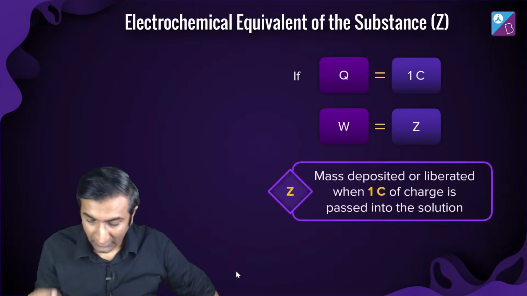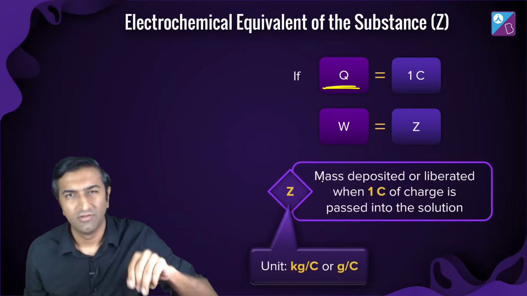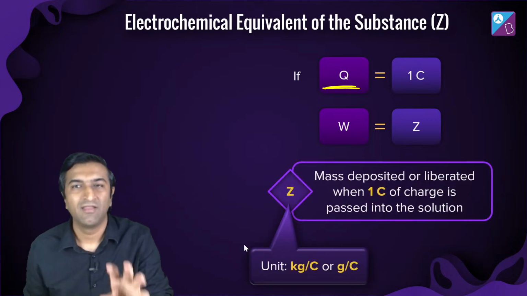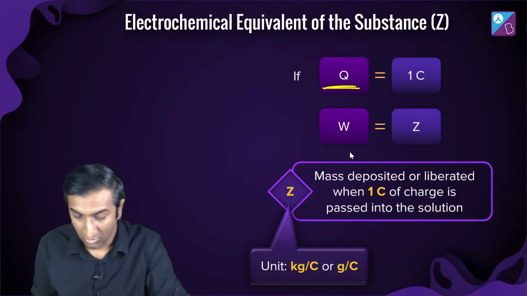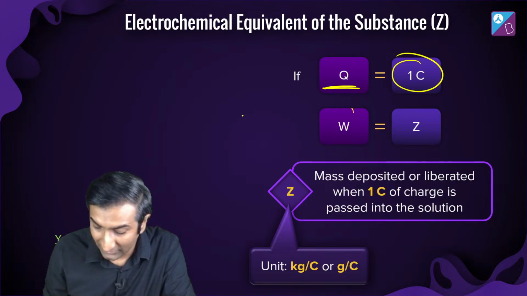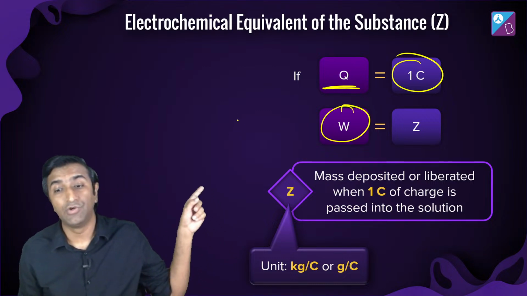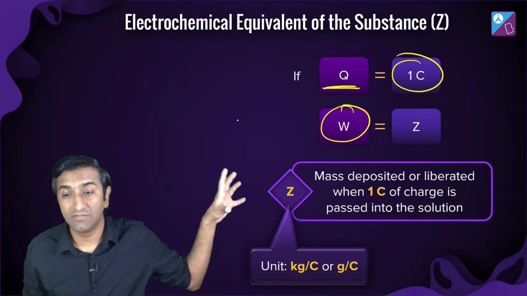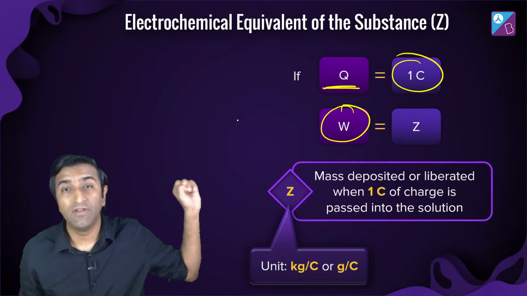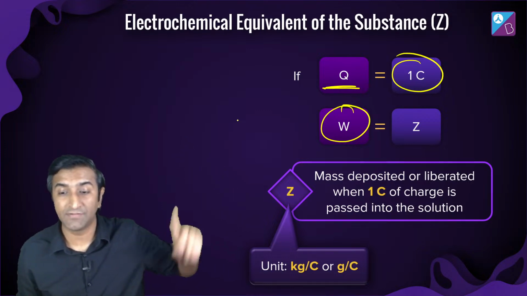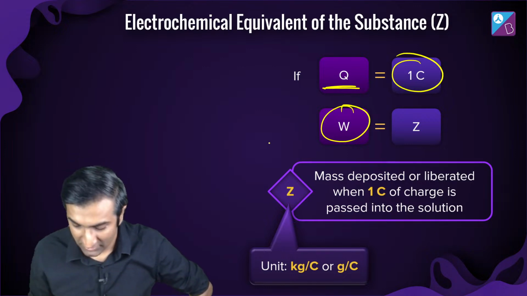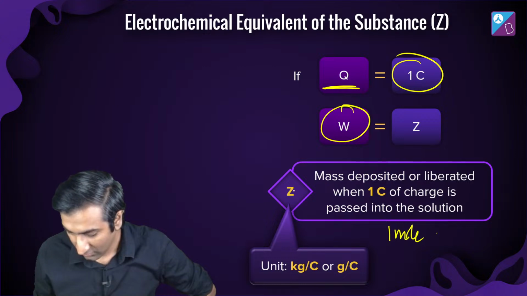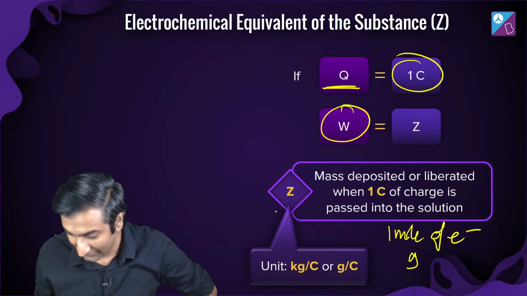Anyway, if the charge is 1 coulomb, this is just like F equal to ma. What is m? Same thing. Take acceleration as 1, and so on. Take charge as 1 coulomb. Then the mass deposited will be equal to Z. Okay, the mass deposited or liberated when 1 coulomb of charge is passed into the solution. You know where I'm going with this? What is 1 coulomb of charge?